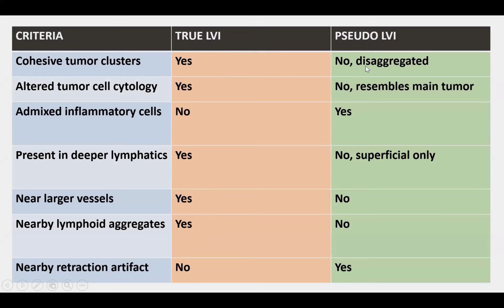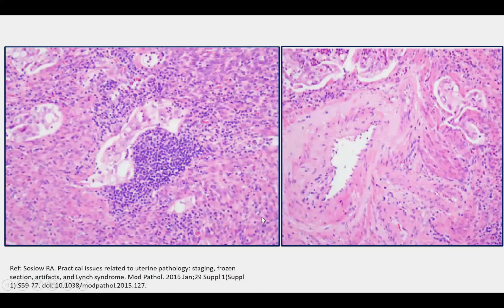On the other hand, in pseudo-invasion the tumor cells are disaggregated and they resemble the main tumor because it's just fragments of the main tumor that have been pushed into the blood vessels. They tend to show more admixed inflammatory cells, and they only go up to the superficial lymphatics with no nearby large blood vessels or no nearby lymphoid aggregates. We may, however, see a nearby retraction artifact.